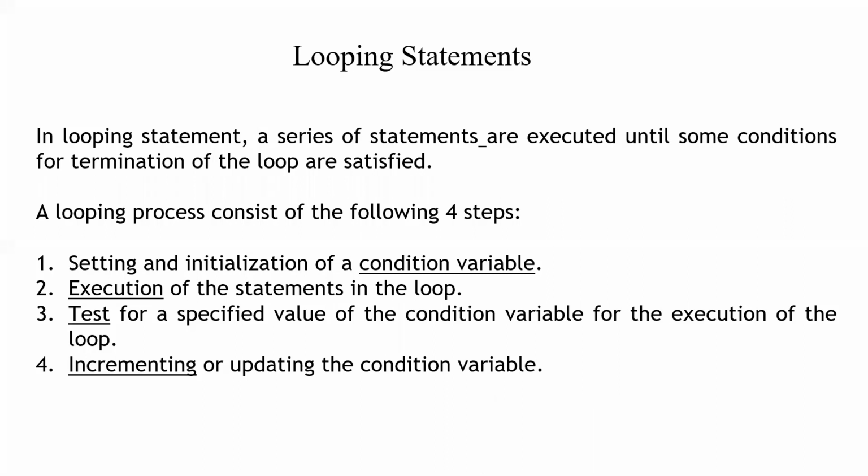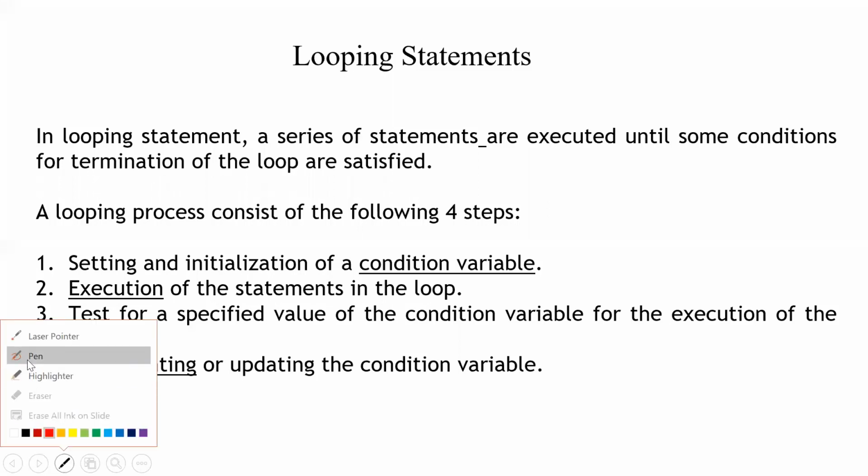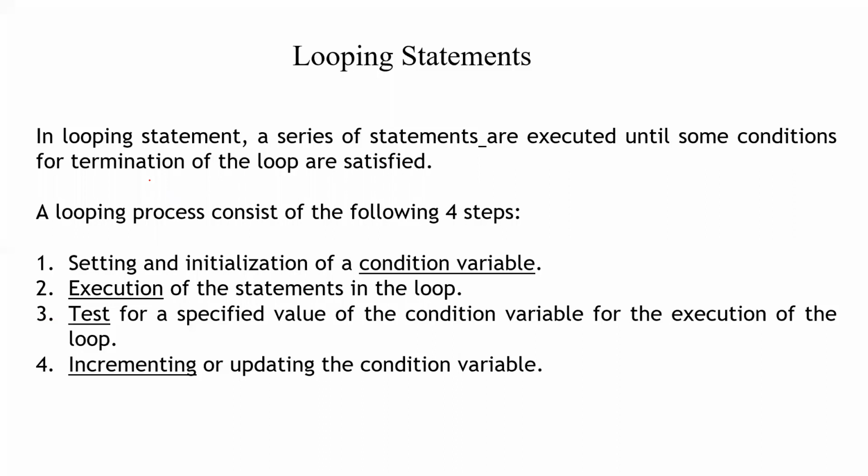In looping statements, a series of statements are executed until some condition for the termination of the loop is satisfied.